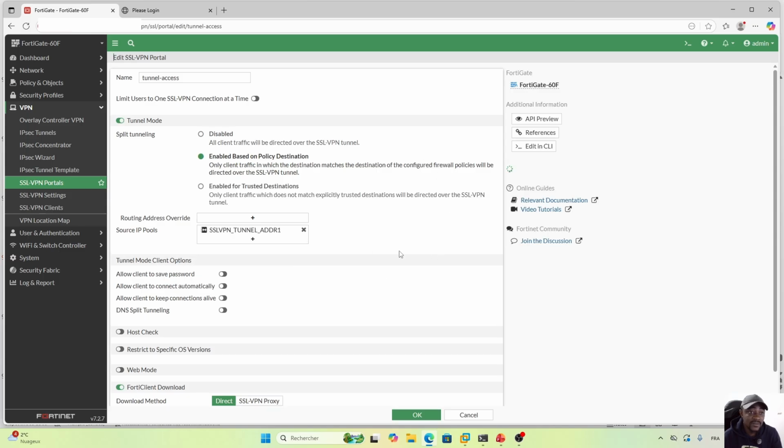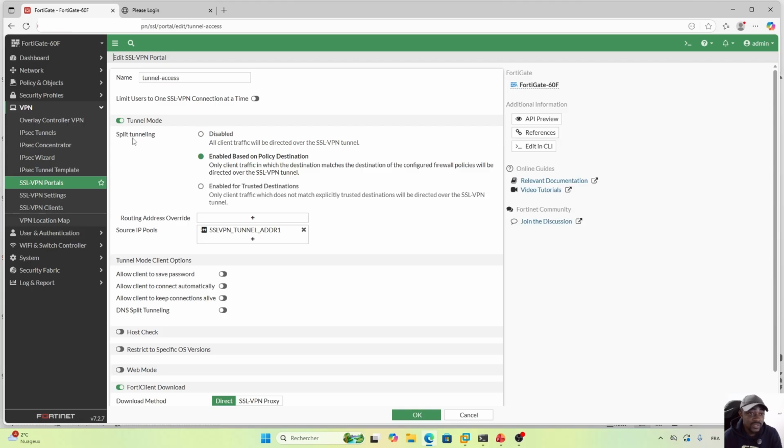So under tunnel mode, here is where you have the split tunneling. This is where you need to decide whether you are going with split tunneling or not. As we explained, in the split tunneling, if you hit disable, it means that all client traffic will be directed over the SSL VPN tunnel. This means if you decide to disable split tunneling, you are going with full tunneling. It means all traffic from the client's workstation will go through the VPN.